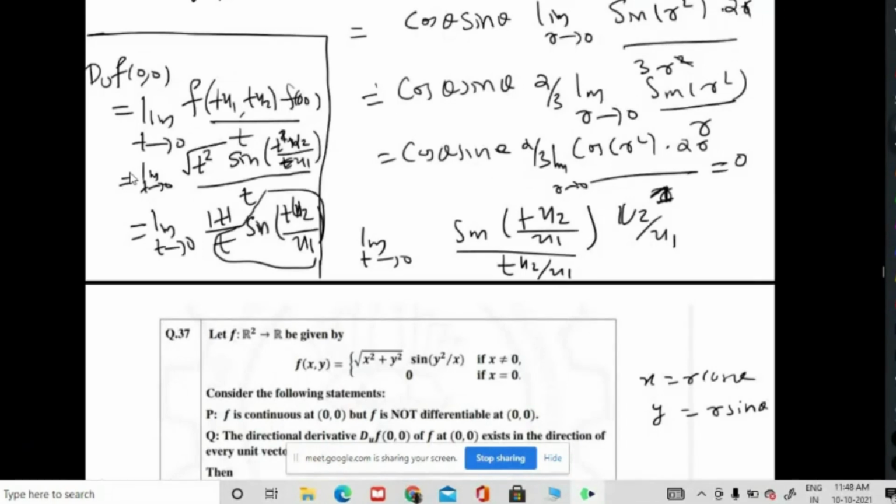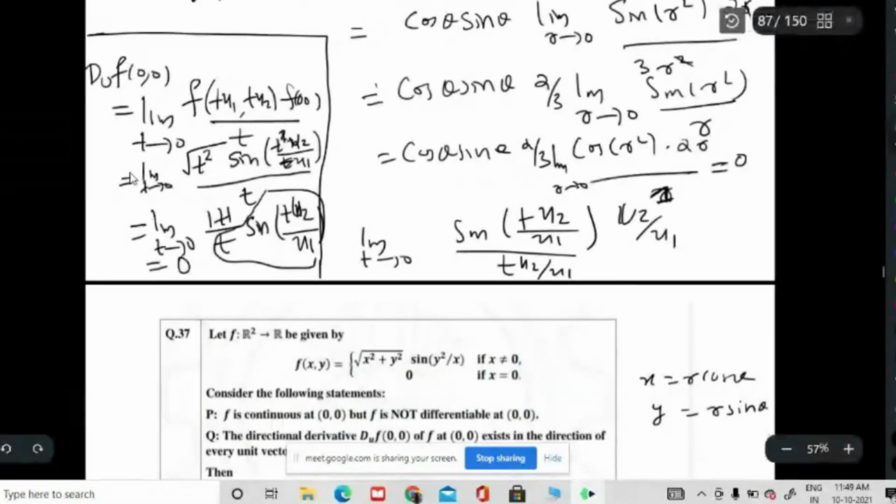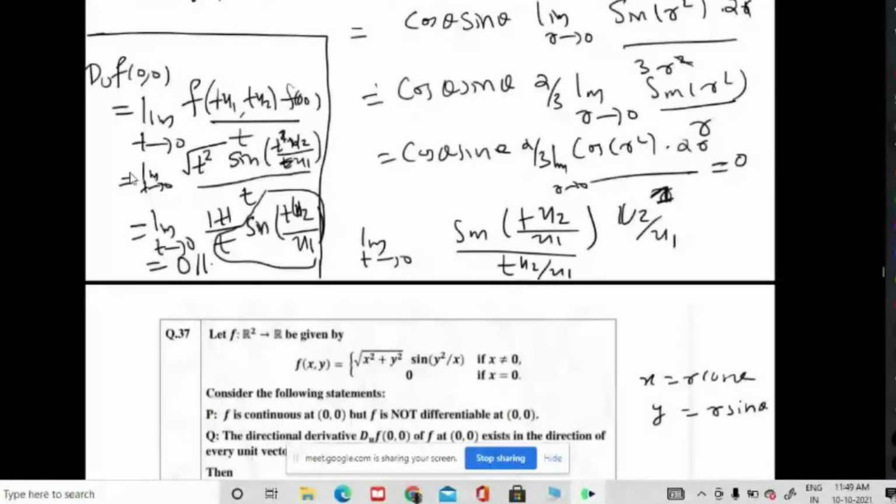So ultimately you will get u2 by u1, but mod t is there. As t tends to 0, mod t is going to 0. So finally you will get 0. Got it? Is that clear? Yes, sir. Okay.